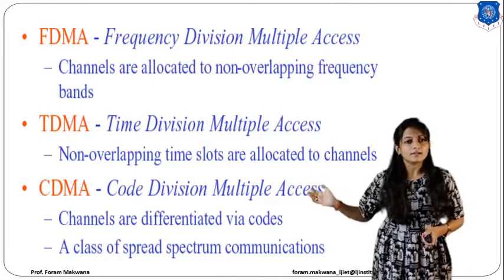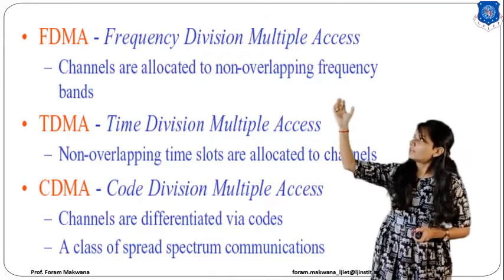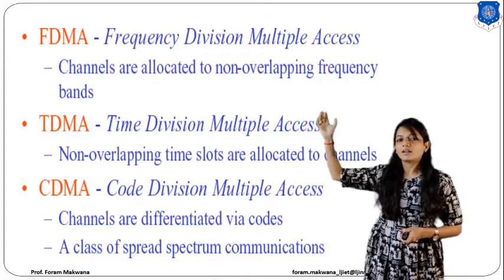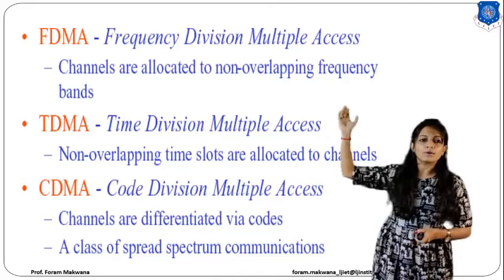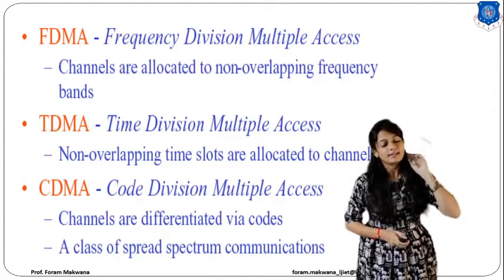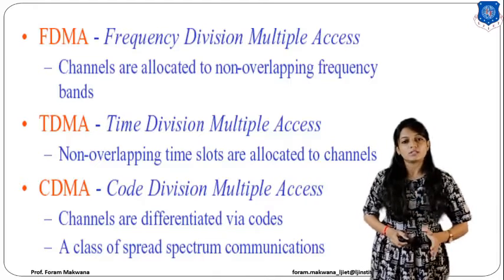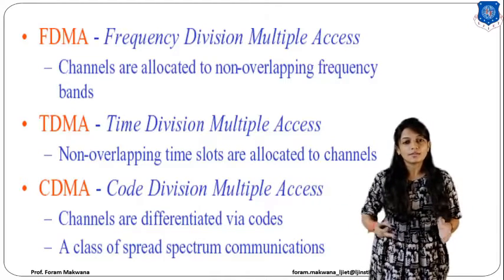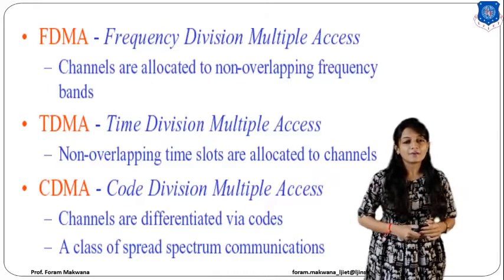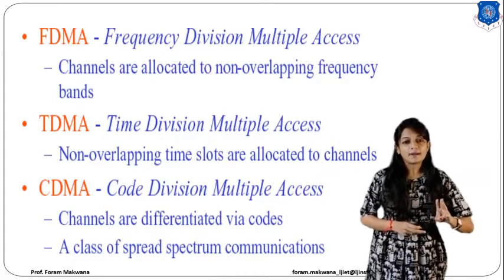Now, FDMA stands for frequency division multiple access, in which the channels are allocated to non-overlapping frequency bands. That means we are assigning a different frequency to the multiple users. For example, there are three users, user A, B and C, and I have three frequency bands.